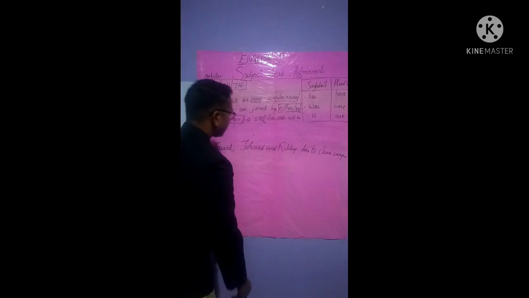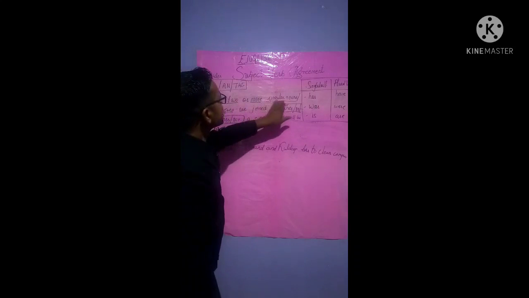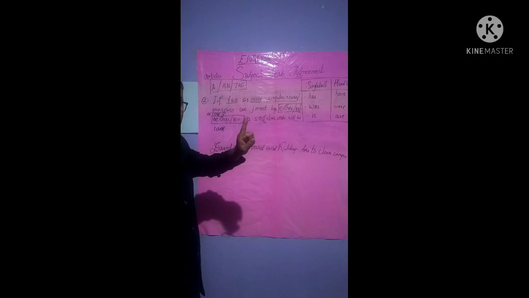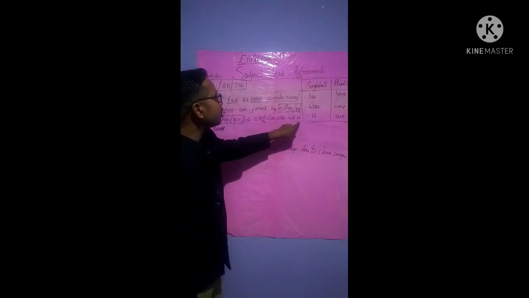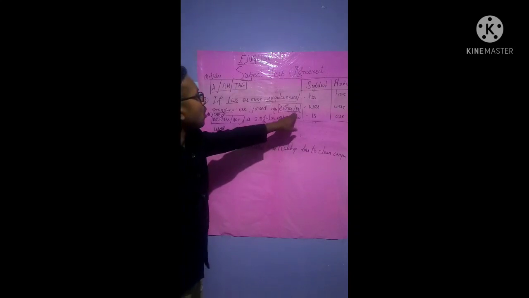Now what it indicates here is that, see, if two or more singular nouns or pronouns are joined by either or, neither nor, as per the rule a singular verb will be used. Now there is no either, no neither, no or, no nor, isn't it?